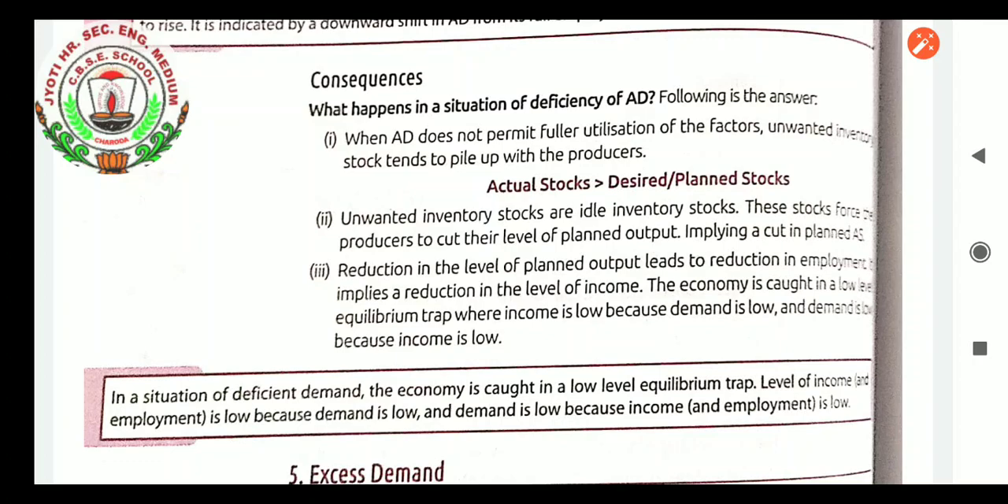The economy is caught in a low level equilibrium trap when income is low because demand is low, and demand is low because income is low. Definitely the situation will be like that only. As the consumption level is low, producers will not get income. If they do not get income, they will not be able to invest more and will not increase production, as they already have unsold stock with them. This situation will give birth again and again to the same situation.